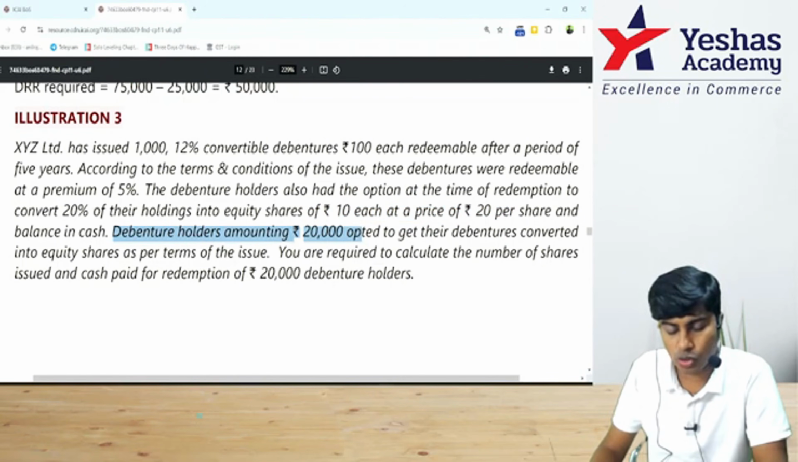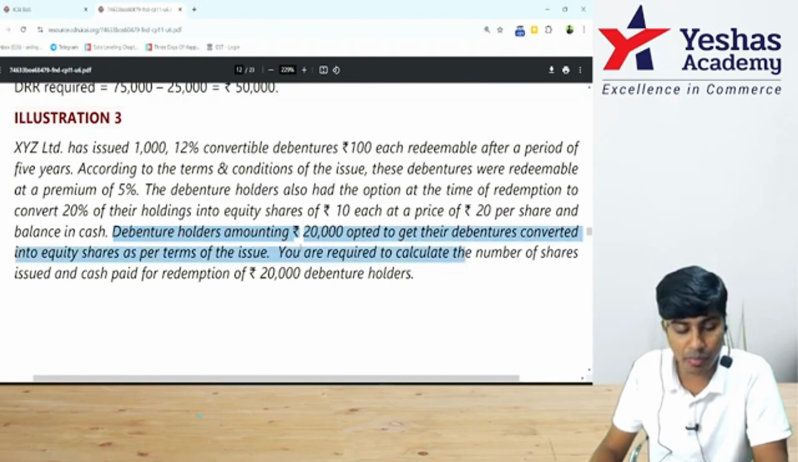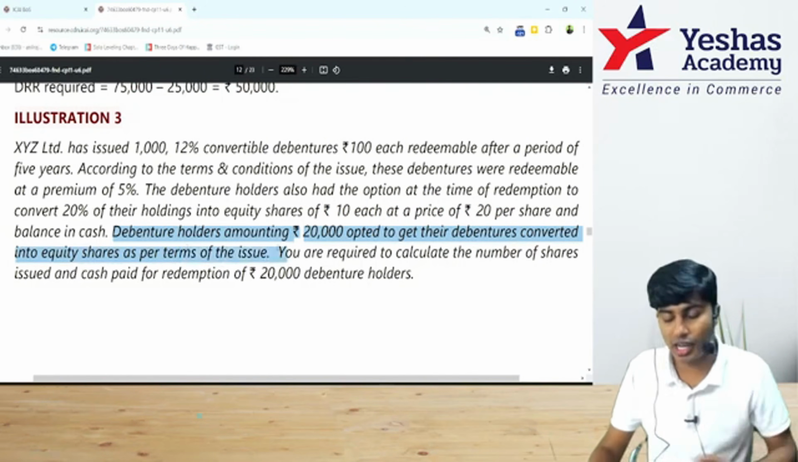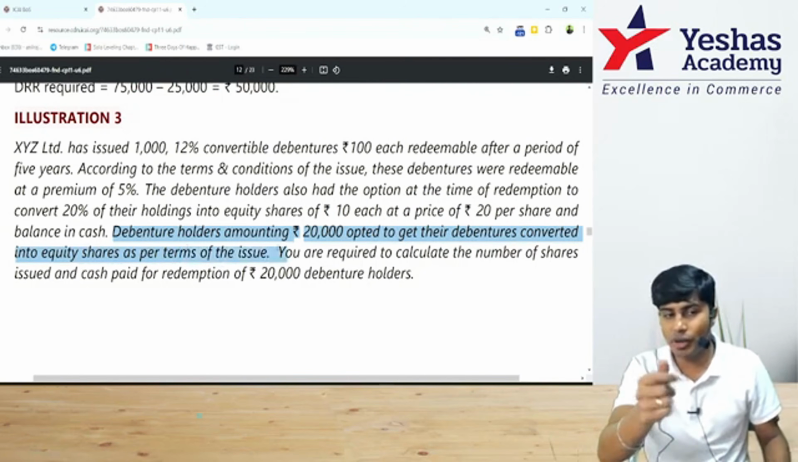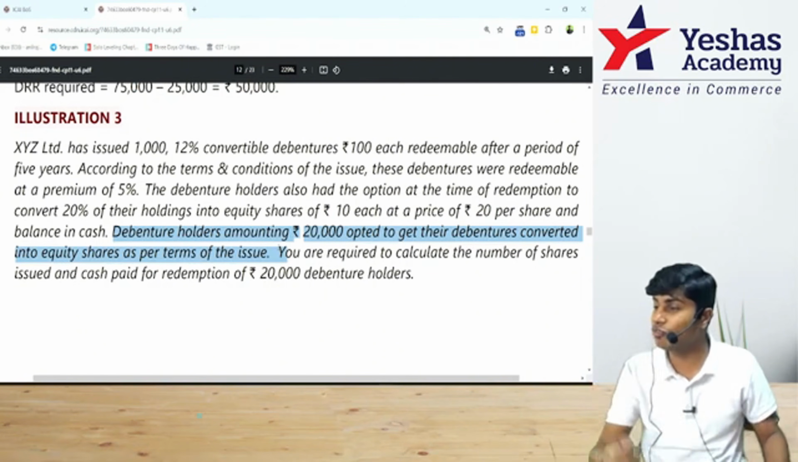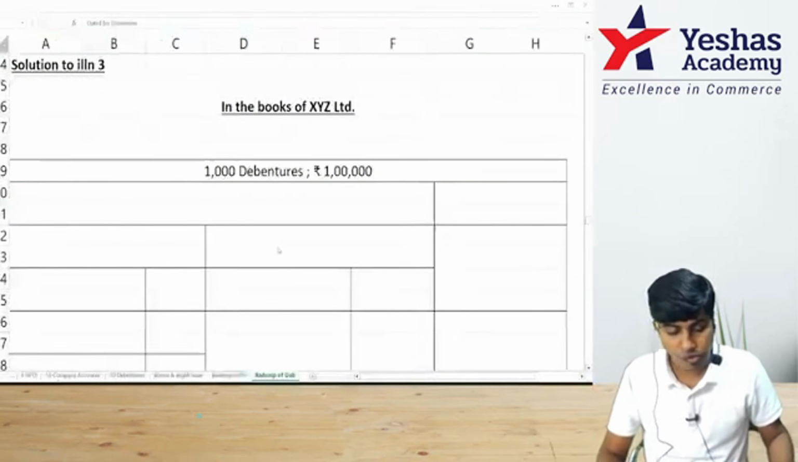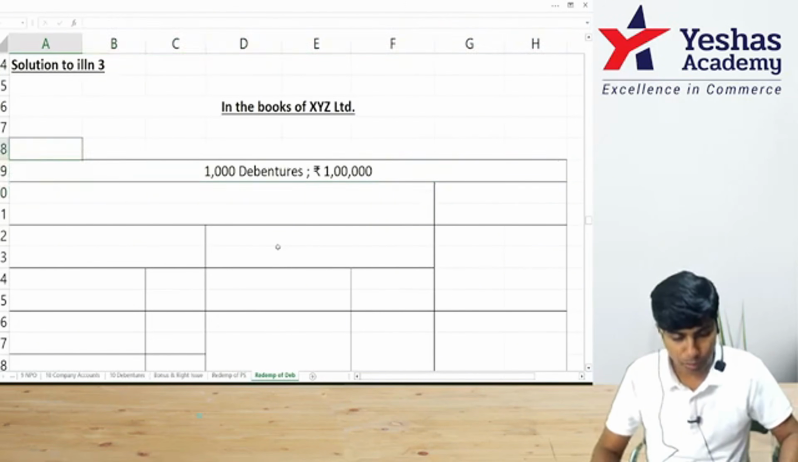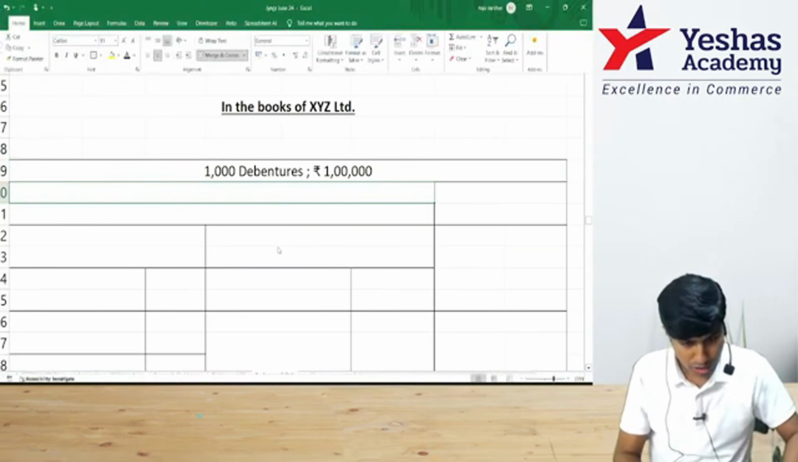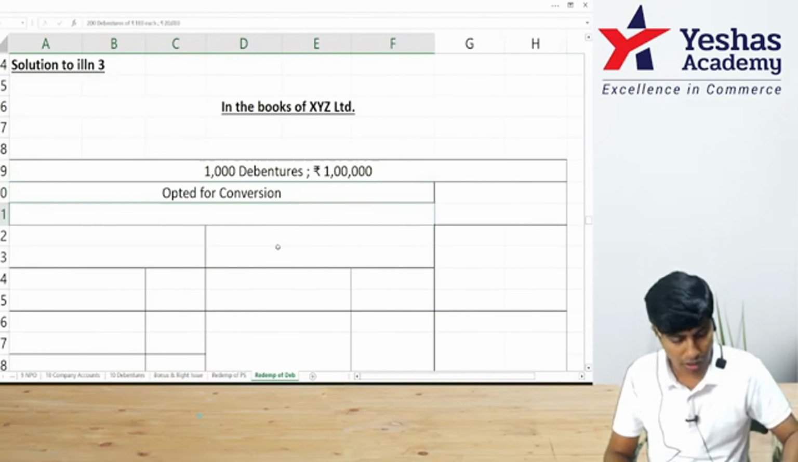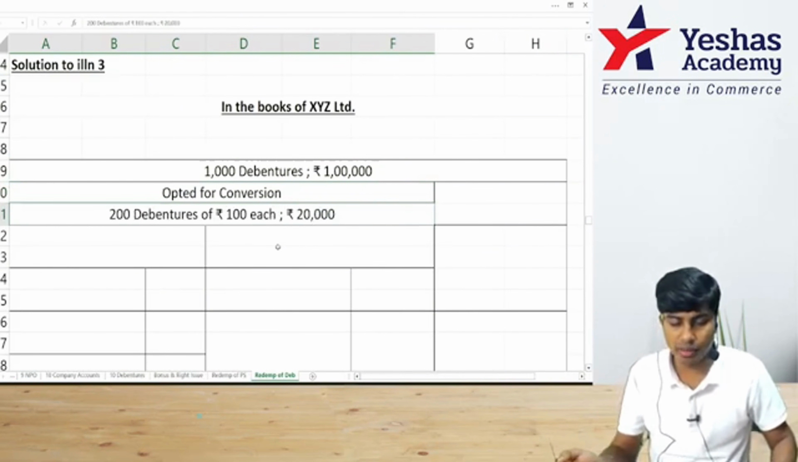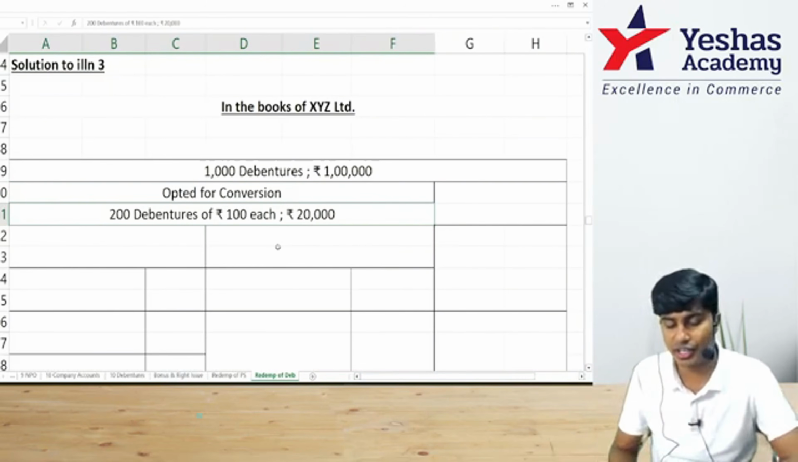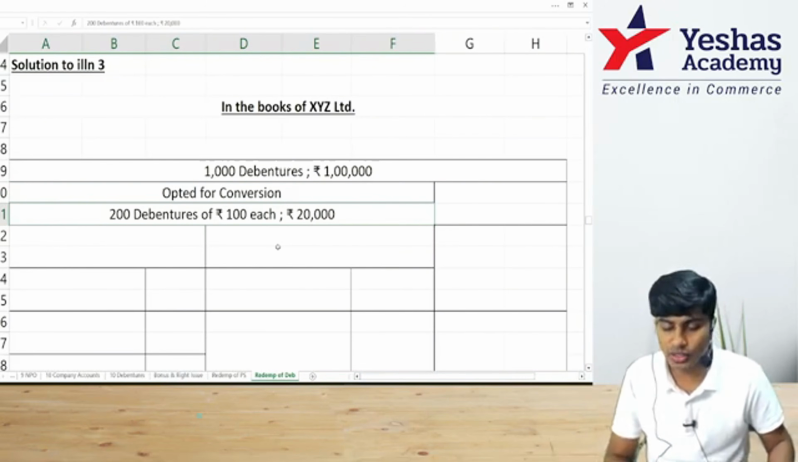Debenture holders amounting to 20,000 opted to get their debentures converted into equity shares. How much nominal value of debenture holders opted for conversion to equity shares? Very good. Now let me write here. Observe, 20,000 opted for conversion. 20,000 is nothing but 200 debentures of rupees 100 each. Why? Divide 20,000 by 100. What do we get? 200.